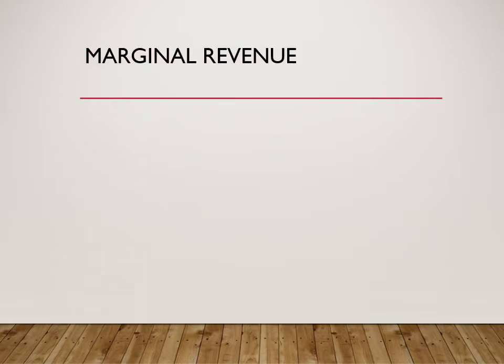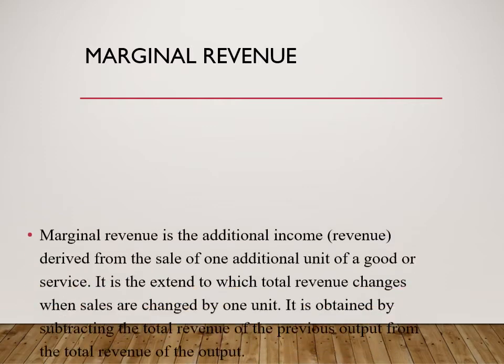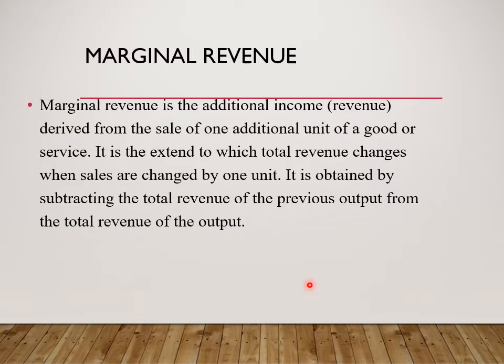Then we look at the concept of marginal revenue. Marginal revenue is the additional income derived from the sale of one additional unit of a good or service. It is the extent to which total revenue changes when sales are changed by 1 unit. So you increase sales by 1 unit, your total revenue will change. The change in total revenue as sales are increased by 1 unit is called marginal revenue. You obtain it by subtracting the total revenue of the previous output from the total revenue of the output.